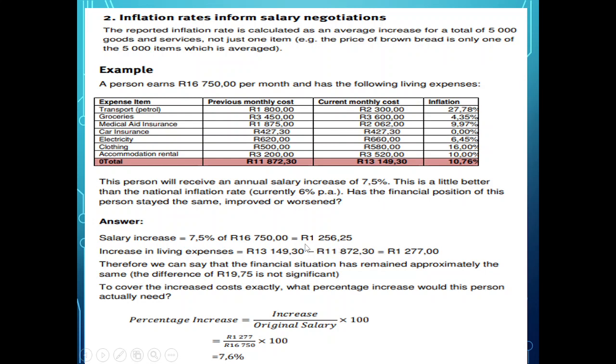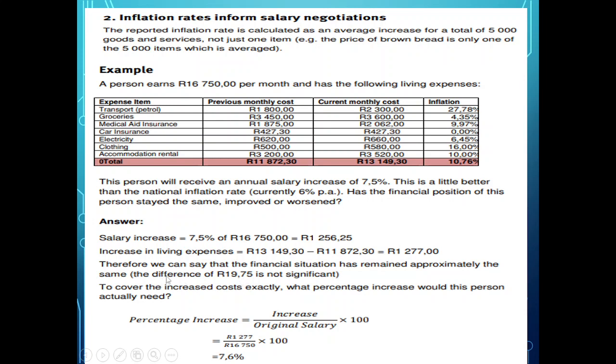So their money went up by 1,256 Rand. Now let's look at the living expenses. They took this 13,000 here, they minus that, and they got 1,277 Rand. So this person's salary increased by 1,256, but the living expenses increased by 1,277. So there was a 19 Rand 75, they're still short.